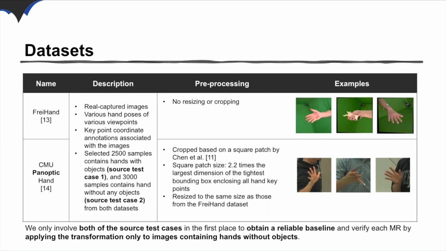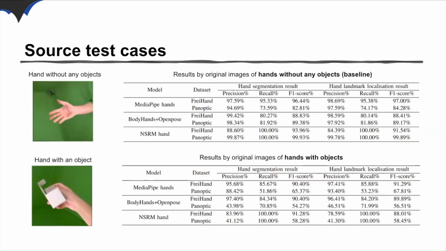Initially, we used both datasets as our source test cases, applying the metamorphic transformation only to images without objects to ensure a reliable evaluation. Before verifying any metamorphic relations, we classify the original dataset into two categories based on whether hands are presented with or without objects.